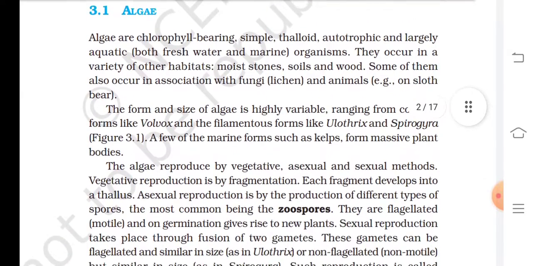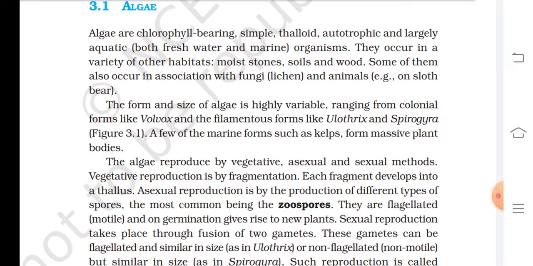3.1 Algae. Algae are chlorophyll-bearing, simple, thalloid, autotrophic and largely aquatic, both freshwater and marine, organisms. They occur in a variety of other habitats: moist stones, soil and wood. Some of them also occur in association with fungi, that is lichens, and animals, for example on sloth bear. The form and size of algae is highly variable, ranging from colonial forms like Volvox and the filamentous forms like Ulothrix and Spirogyra. It is given in figure 3.1.